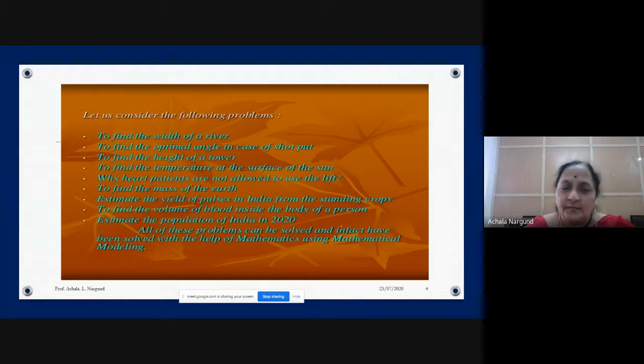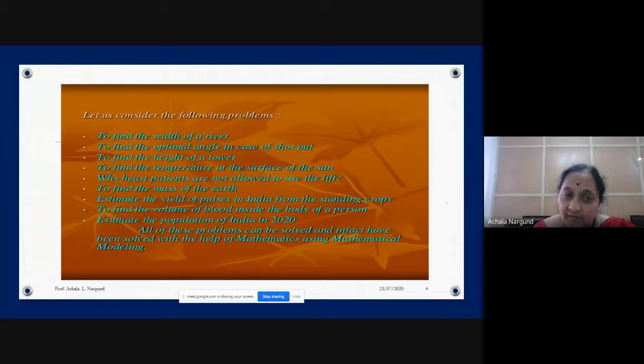So what are the problems we can do? Few things I am writing here. So let us consider the following problems. That means these are the problems which need mathematical modeling. So what is that? To find the width of a river, to find the optimal angle in case of shot put, to find the height of a tower, to find the temperature at the surface of the sun, why heart patients are not allowed to use the lift, to find the mass of the earth, estimate the yield of pulses in India from the standing crops.